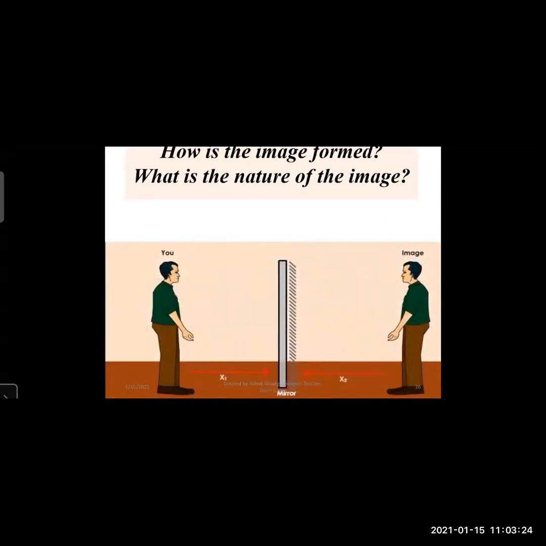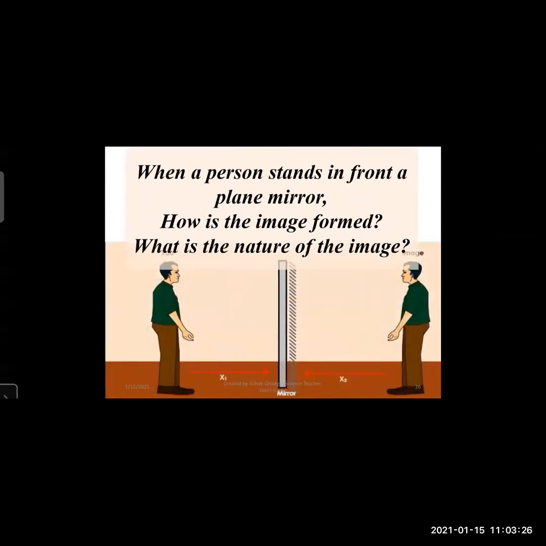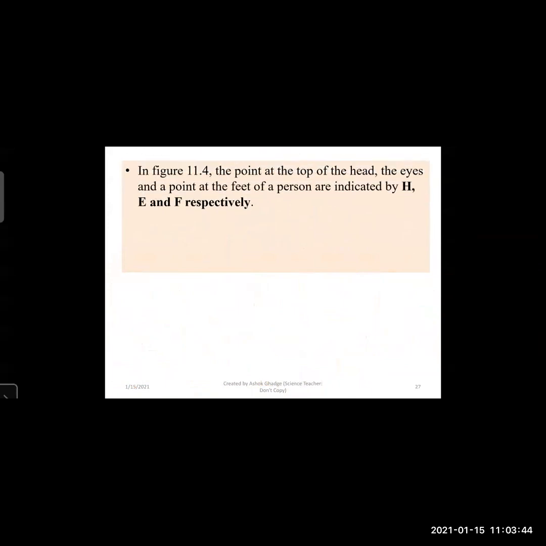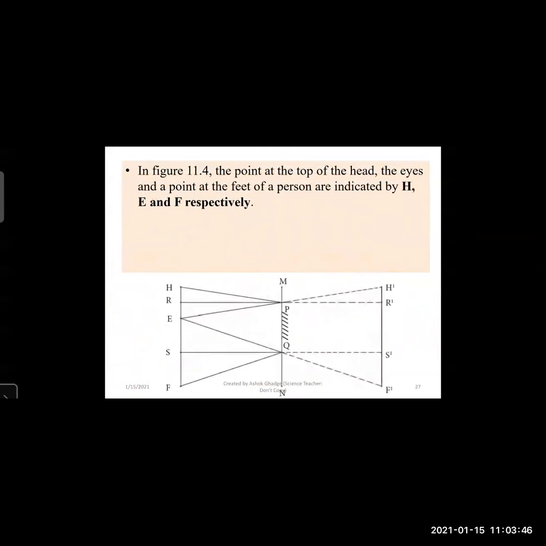Now, the next part is when a person is standing in front of a plane mirror, how is the image formed and what is the nature of that image? For that, we will take figure number 11.4.